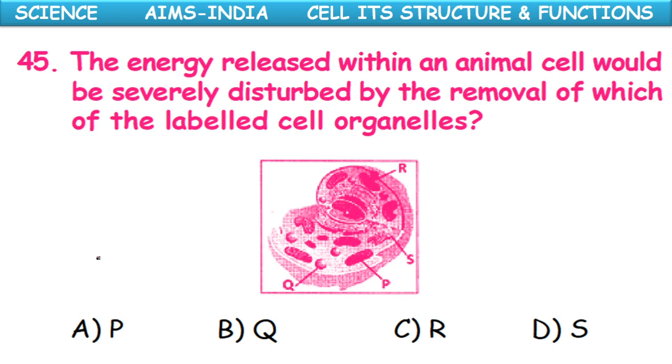Next, the energy released within an animal cell would be severely disturbed by the removal of which of the labeled cell organelles? Here 4 organelles are given, P, Q, R, S. Here energy is released within the animal cell. What is the energy releasing organelle? Mitochondria. Try to identify the mitochondria here. So it is the mitochondria, the organelle P. So option A.